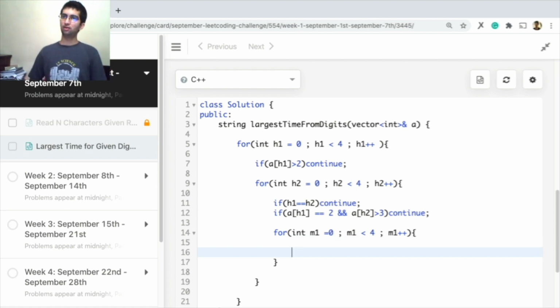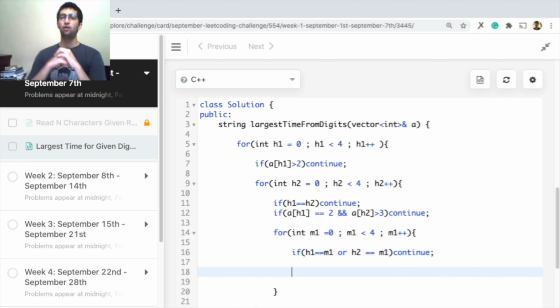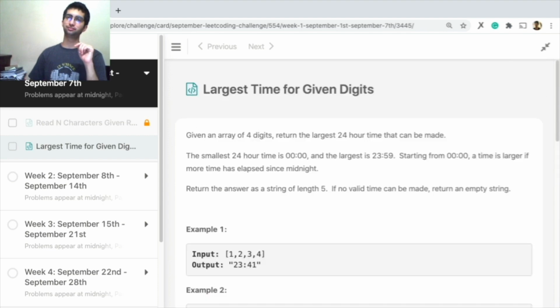Now, the minute. Again, if it is the same as any of the previous values, continue. Don't go down that path. If h1 equals m1 or h2 equals m1. Otherwise, what do you notice about this position here?